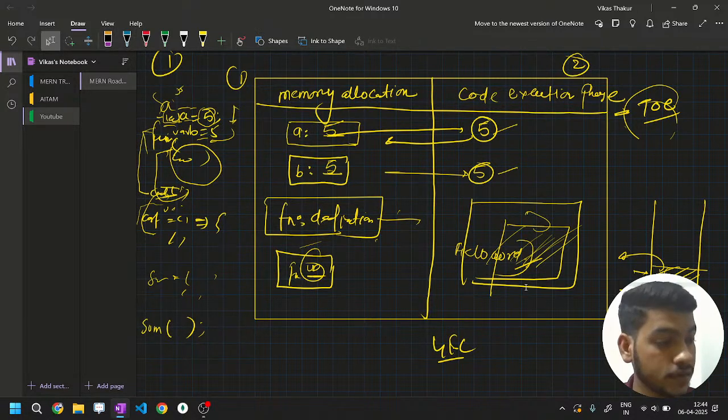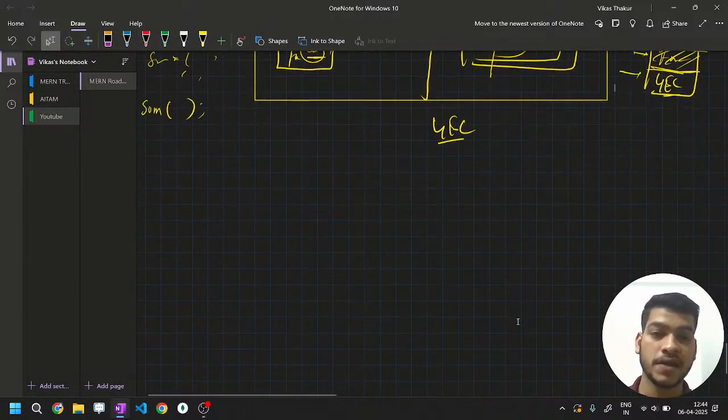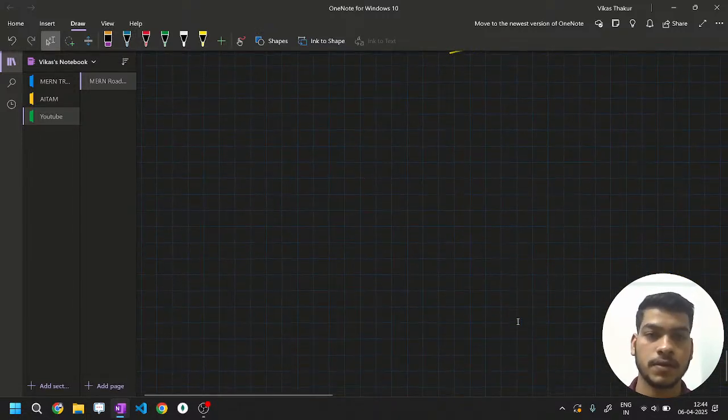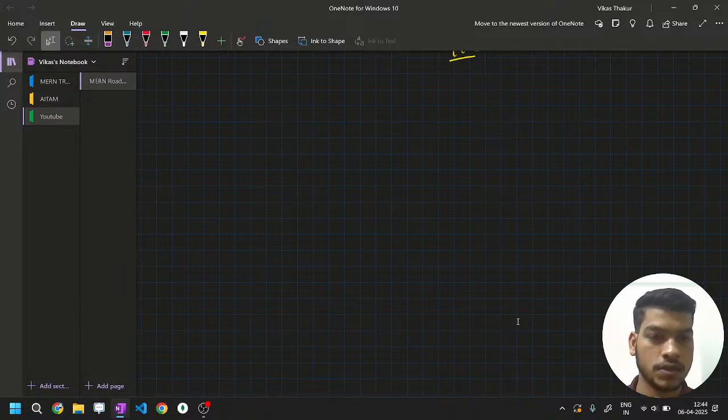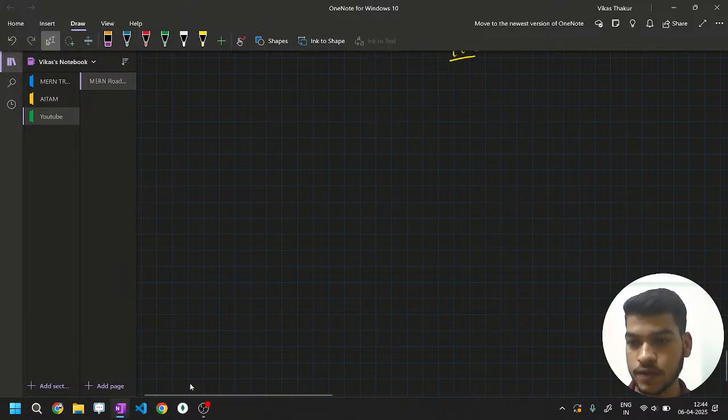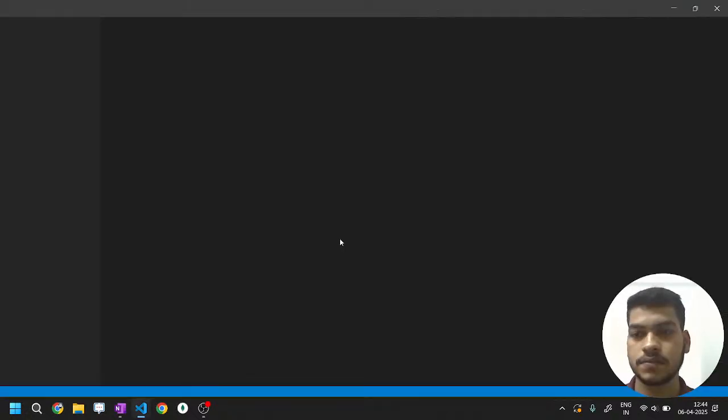Does anybody face this issue that now it is behaving in a different manner, and how it is happening? If you have not faced this, try it sometimes. Let me just show you what happens exactly, then I'll come back to the painting board and explain how it is happening in that way. Let me open my VS Code, then it will be clear to you.